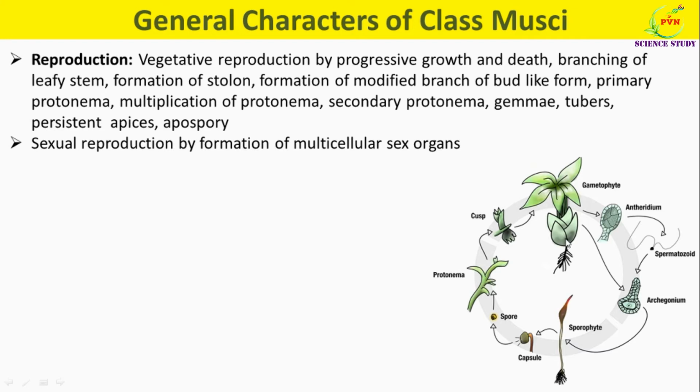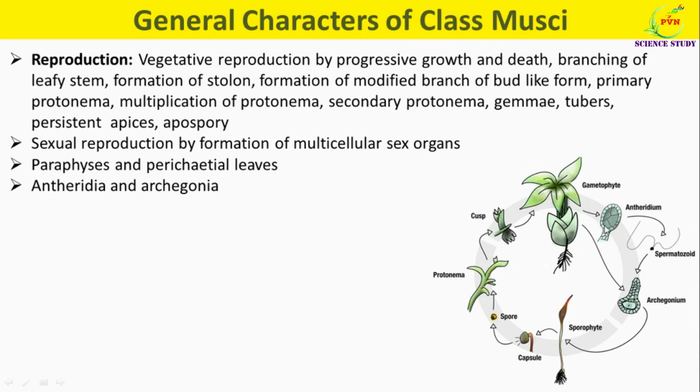Sexual reproduction takes place by formation of multicellular sex organs which are usually developed on the gametophore in terminal clusters. Male sex organ is antheridium, while the female sex organ is archegonium. The sex organs are with long stalk and are mixed with sterile green filaments called paraphyses, and both are surrounded by the perichaetial leaves.